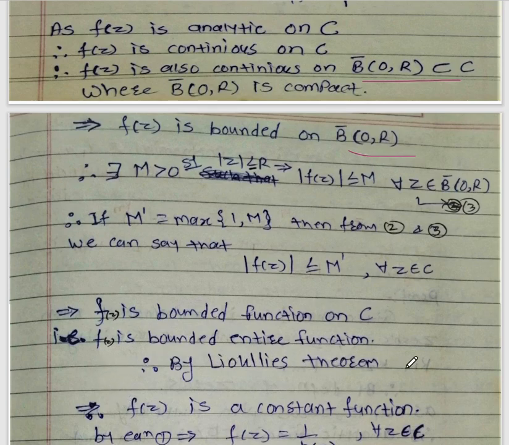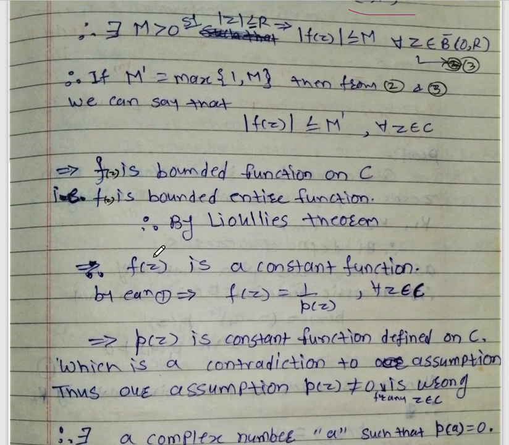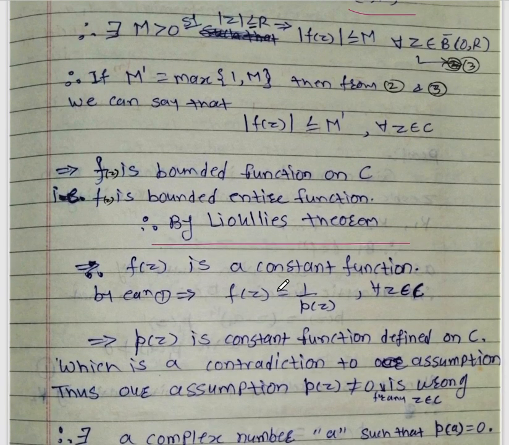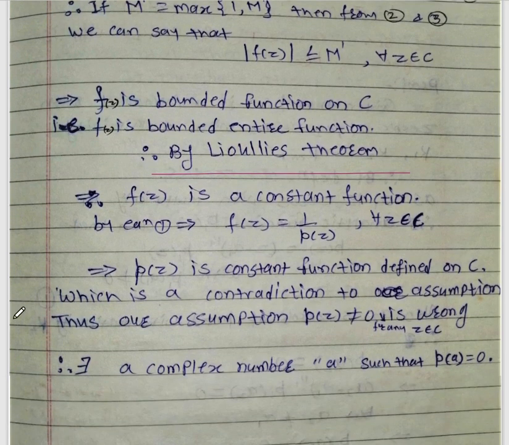So by using the Liouville theorem we can say that if the given function f of z is a bounded entire function, then that function must be a constant function. Therefore by the Liouville theorem f of z is a constant function. So from equation number 1, f of z equal to 1 upon p of z, which implies p of z is a constant function defined on the complex plane C. Which is a contradiction to our assumption.